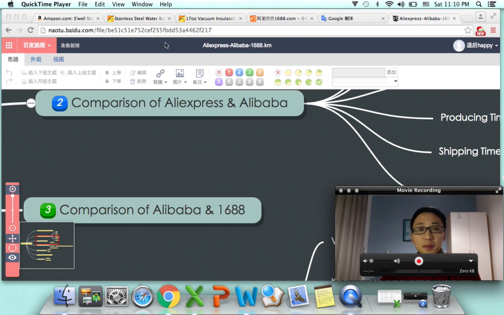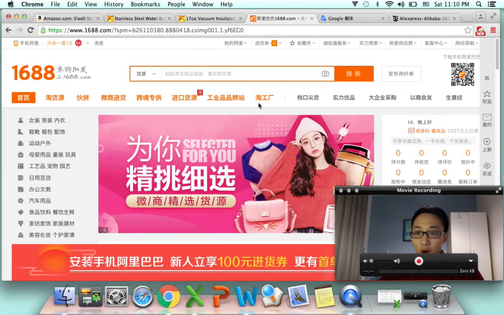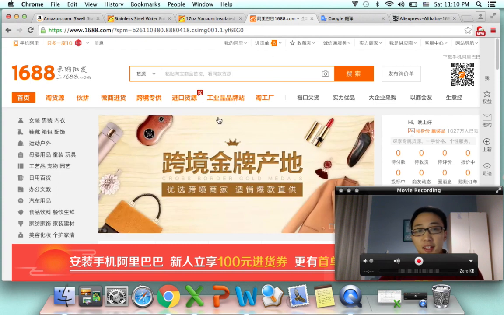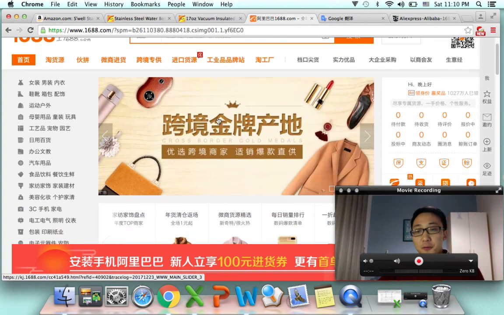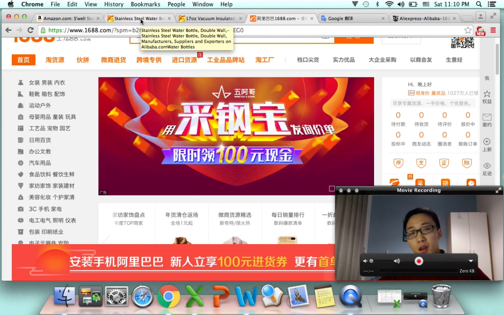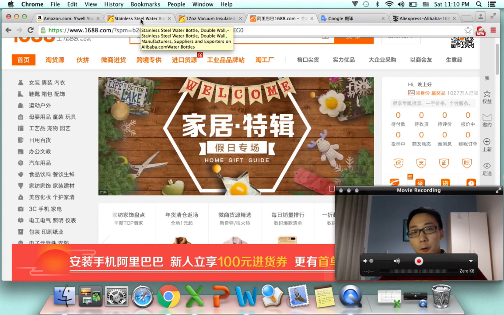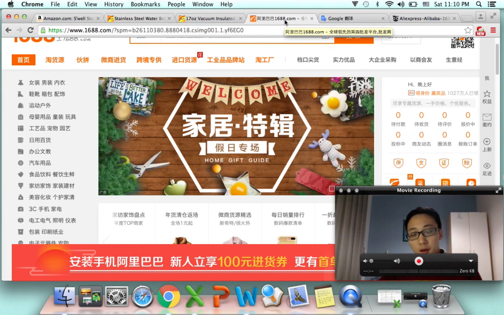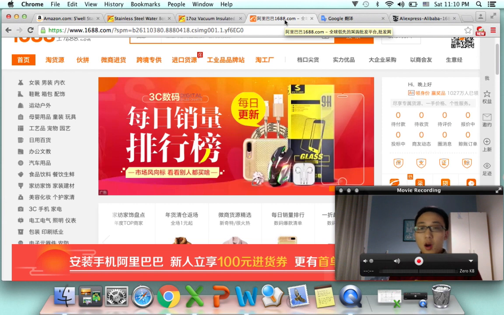As I mentioned before, the first major difference is that 1688 is called Alibaba China, so we have the link here. It is all in Chinese, so you cannot find anything in English. So one of the major differences is the language. It will also be a major difficulty if you want to search for products on 1688. So communication will always be a huge problem. Okay.